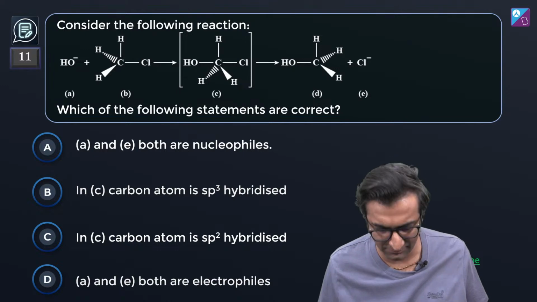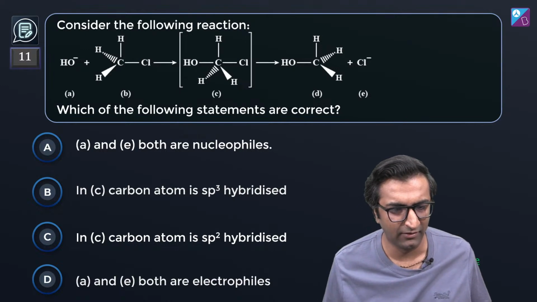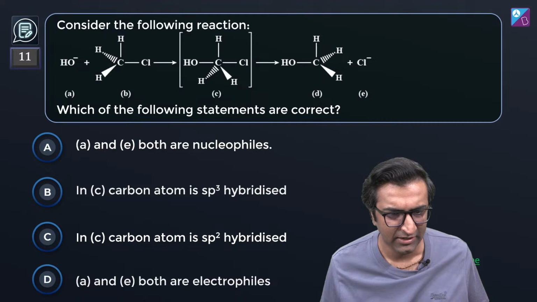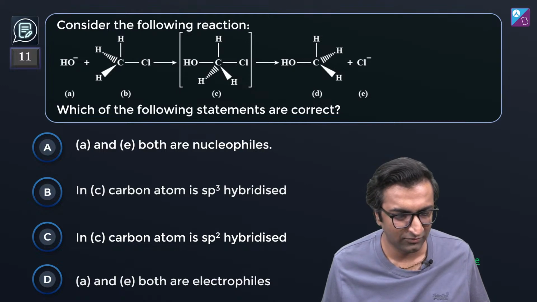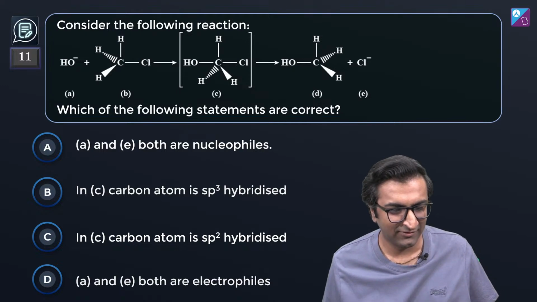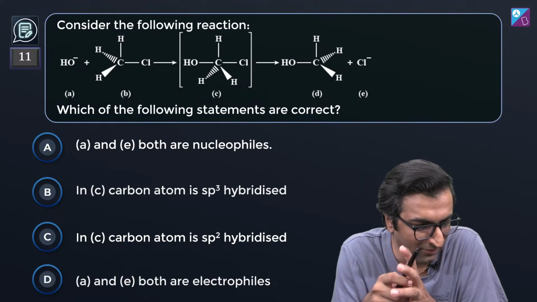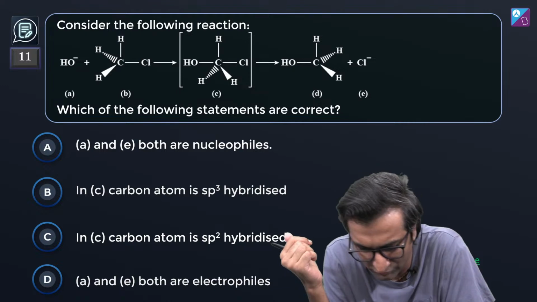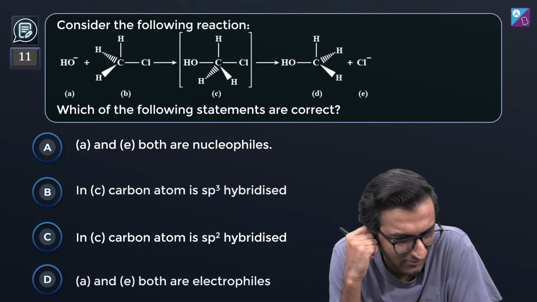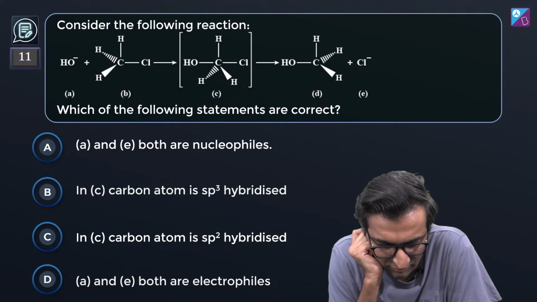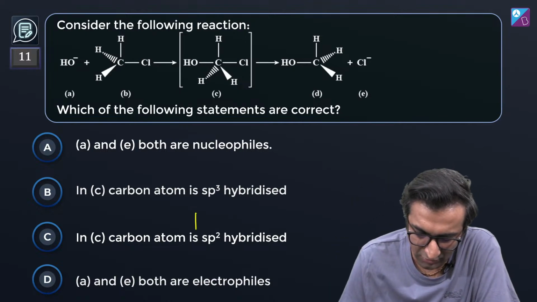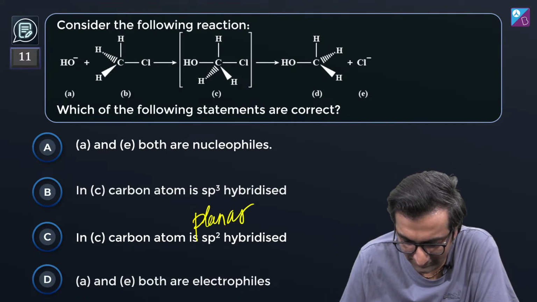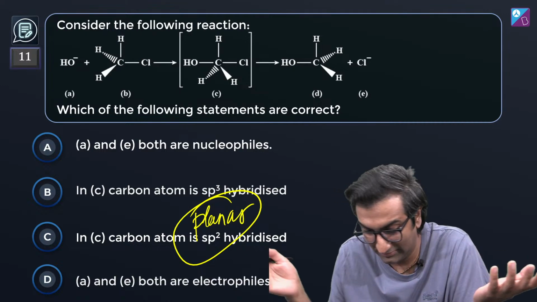Or is it something you have read on NCERT and you accepted? Yes, it's written in NCERT so it should be sp2. Nothing wrong with that. I'm just asking you. Yeah. It's got to be more than one. It could be more than one, correct? Only Rek is saying C. Does anybody else want to say C or B, partial bonds are two? Yeah, the main idea is that because it is planar, hence it's sp2 hybridized. That's just a theory. That's how it is.